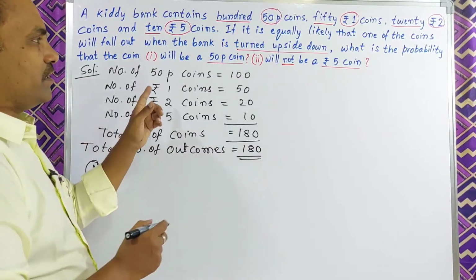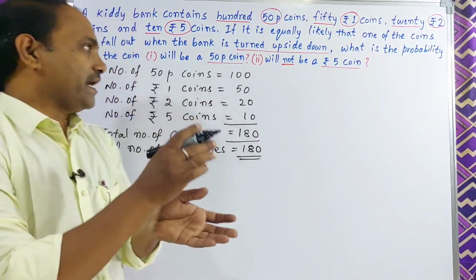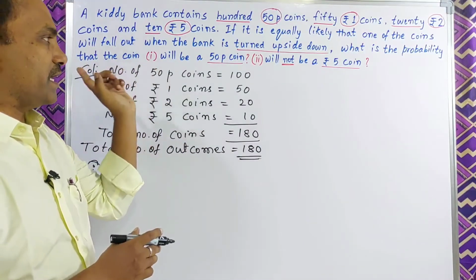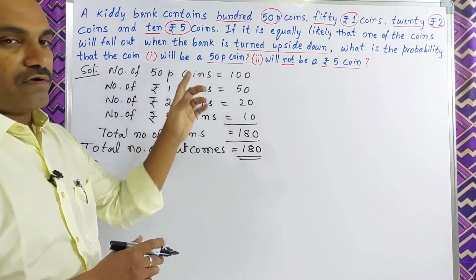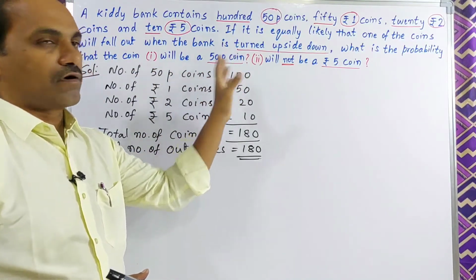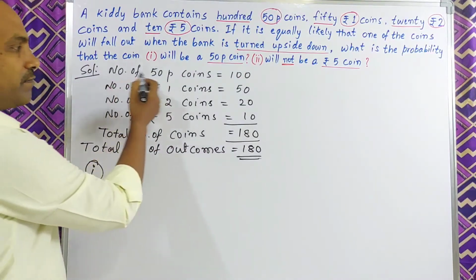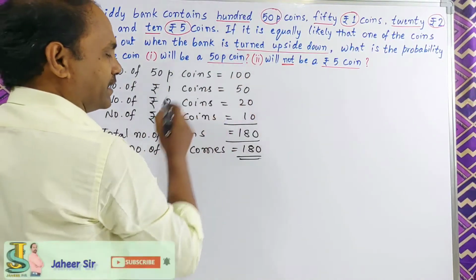What is the first question? When you turn the kiddie bank upside down, what is the probability that the coin that falls down will be a 50 pice coin? How many 50 pice coins are there? 100.